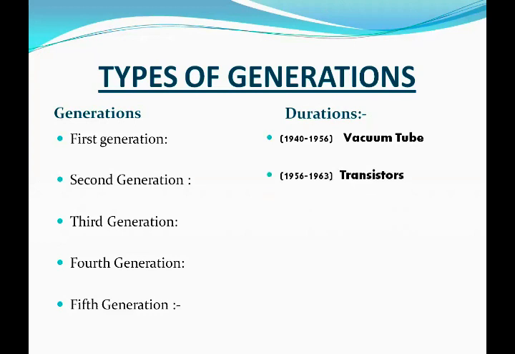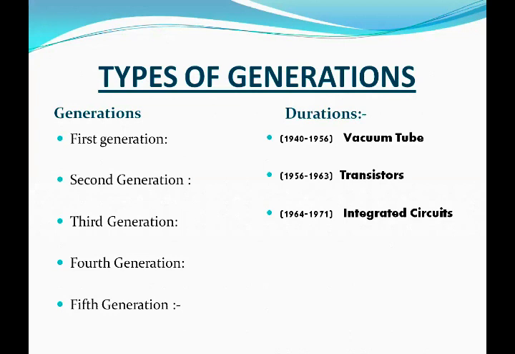Second generation. Duration of second generation is 1956 to 1963. The major invention of this generation is the transistor. Third generation, 1964 to 1971. The major invention of this generation is the IC. IC is the abbreviation of integrated circuit.